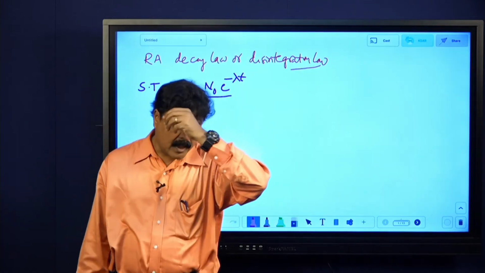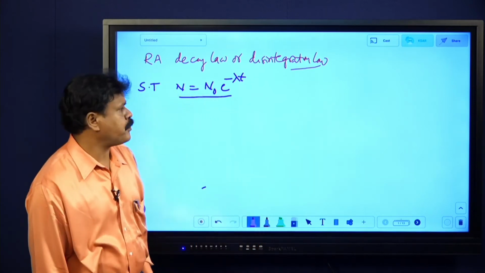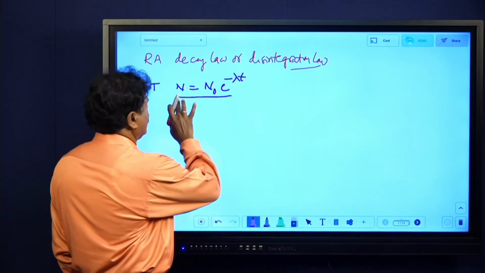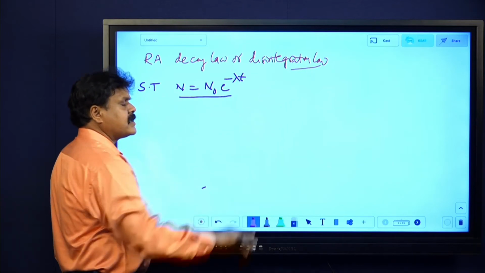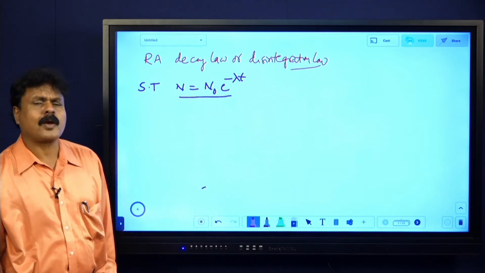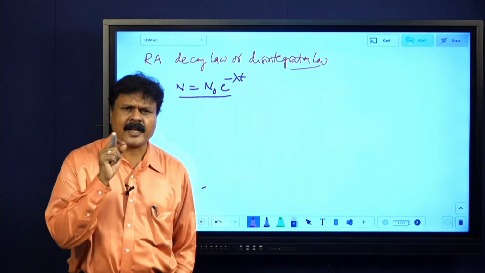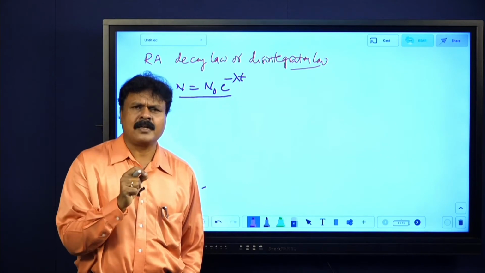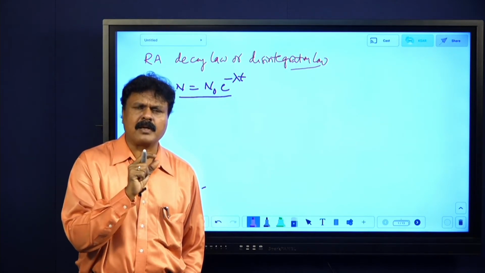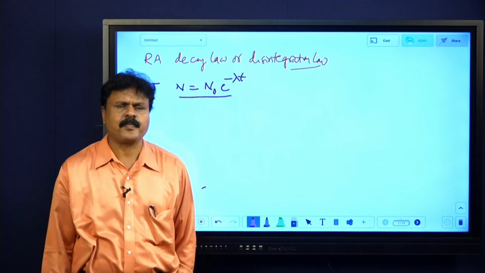So n equals n naught into e power minus lambda t. How to prove that the number of atoms in a sample decreases exponentially with time? The question: state the radioactive decay law and show that the number of atoms in a radioactive sample decreases exponentially with time.